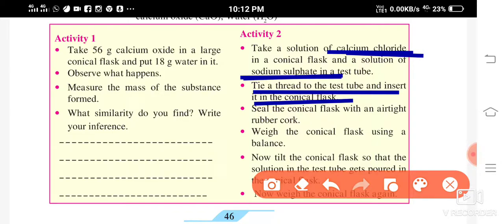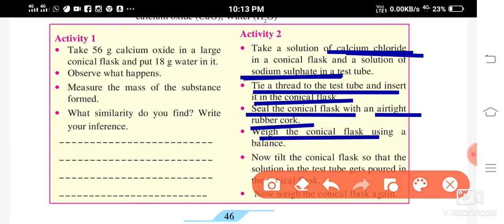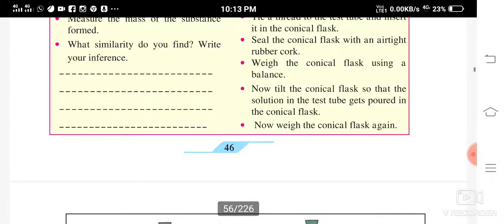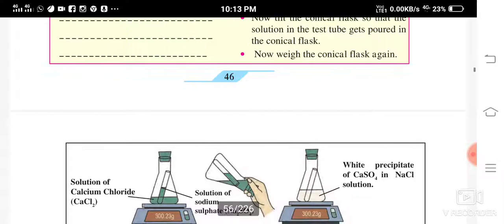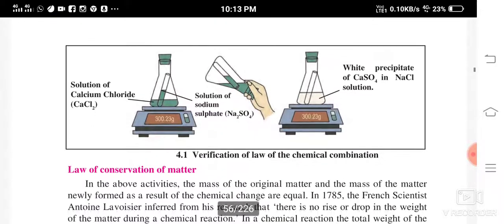Then you are going to tie a thread to the test tube and insert it in the conical flask. You are going to then seal the conical flask with an airtight rubber cork. Then you are going to weigh the conical flask using a balance. After that, tilt the conical flask so that the solution of the test tube gets poured into the conical flask. Now weigh the conical flask again.